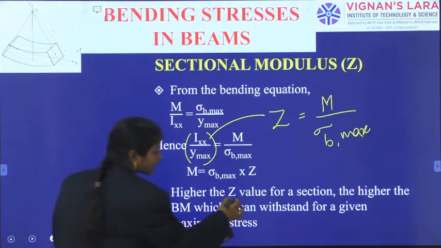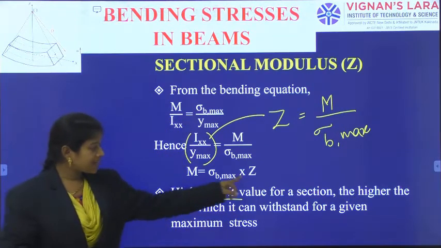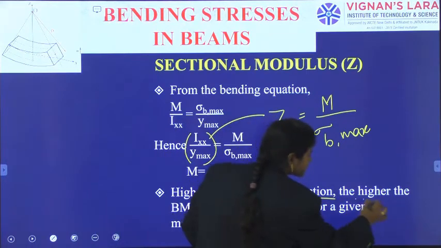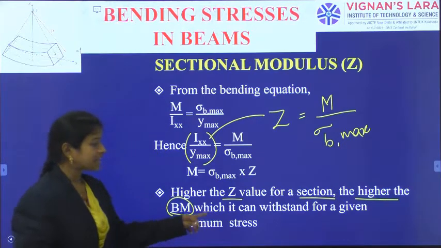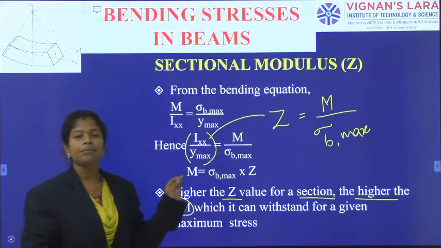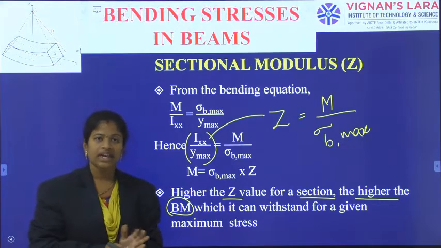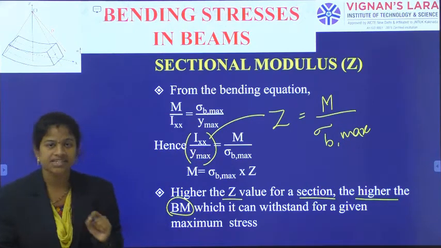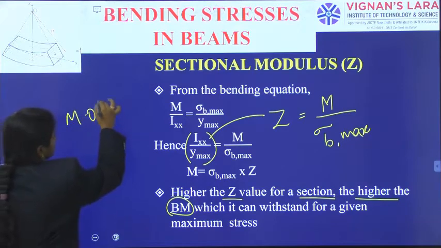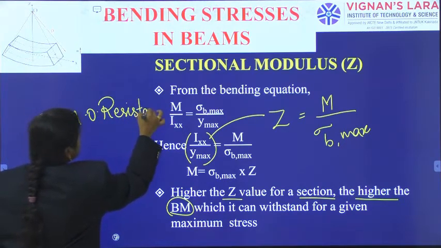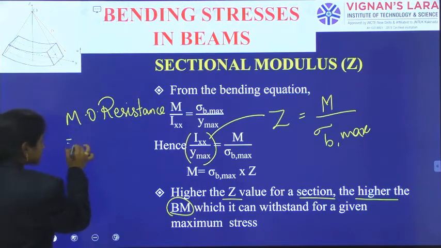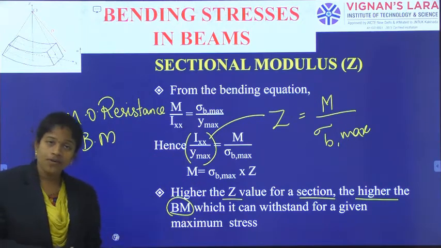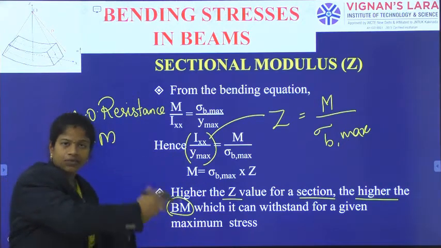Now, the higher the value of Z. See here, M and Z are in a straight line relation. The higher the value of Z for a section, the higher bending moment it can withstand. M means how much maximum moment we are giving, and that much resistance the member is offering. Moment of resistance offered by the section is equal to the bending moment applied on the section.